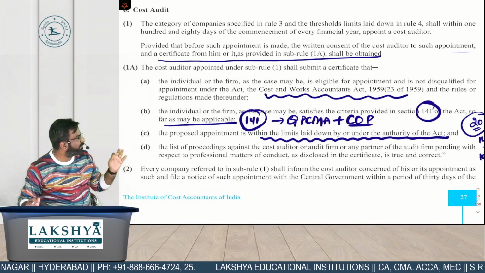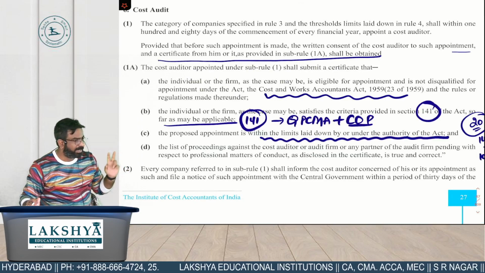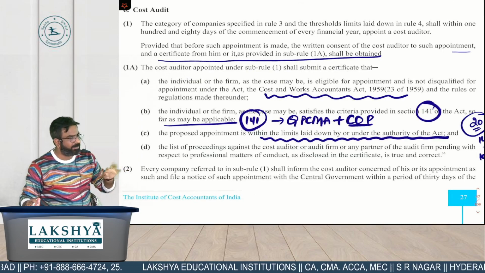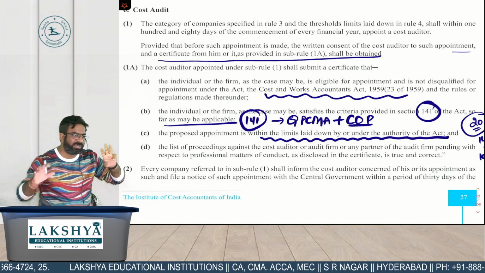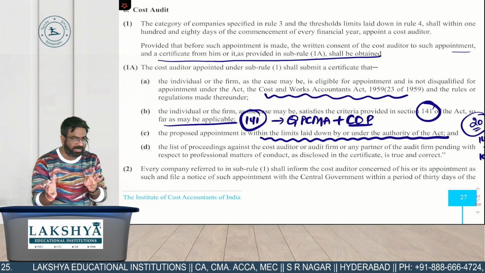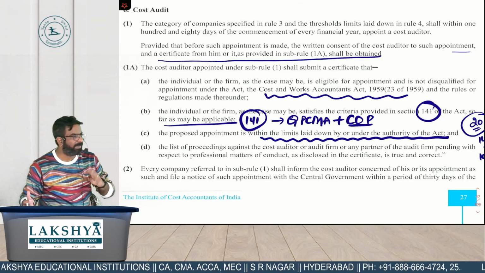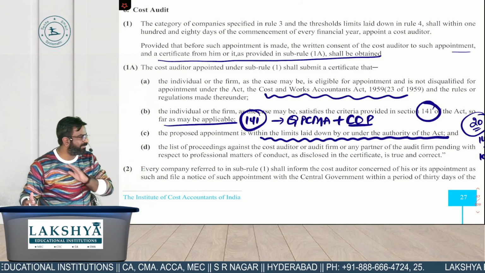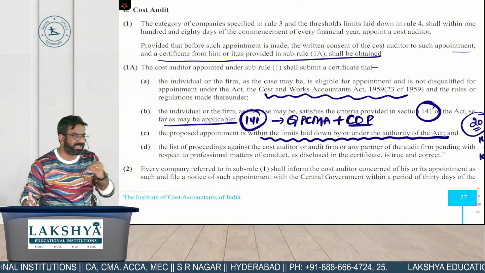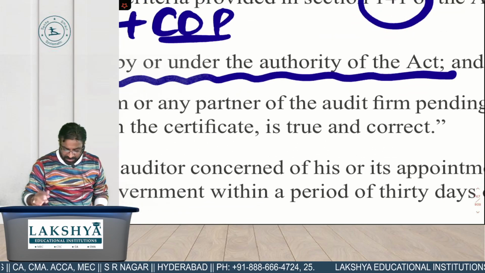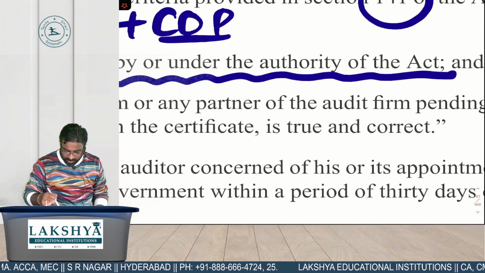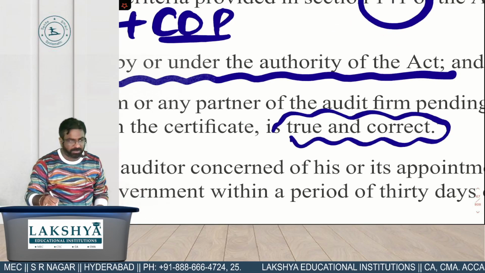First one, we are not disqualified. Point number 2, we are qualified. And point number 3, we are getting appointed and we are doing everything within our limit. And point number 4 में, me, my partner and my firm are not having any pending cases against us in any court in India. And we are declaring that कि this information what we are giving is what? True and correct. हम लोग सब सच बोल रहे हैं.